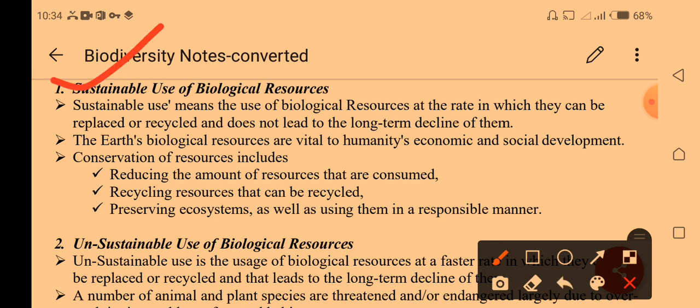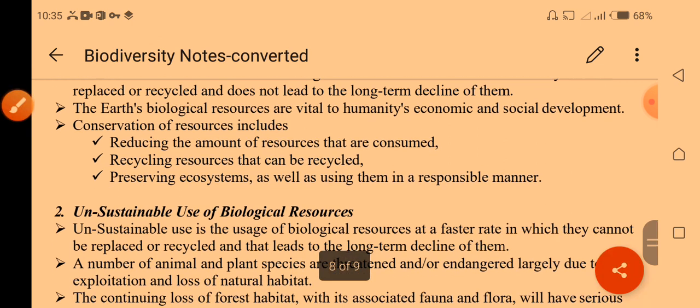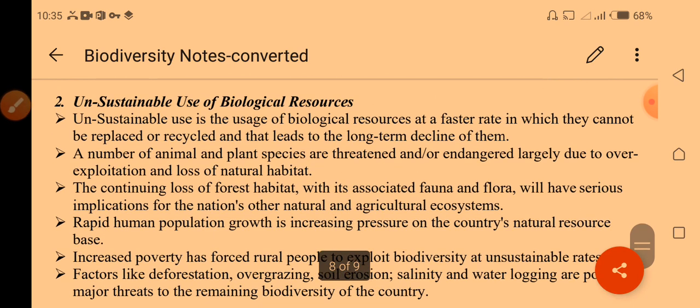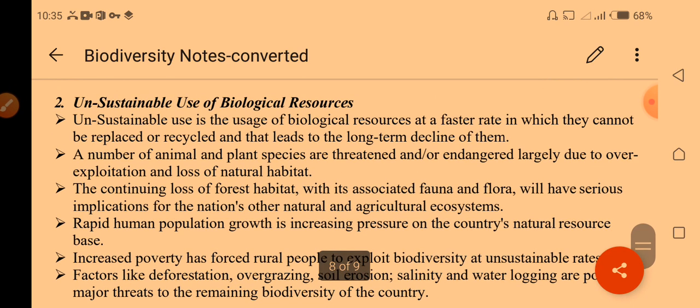Earth's biological resources are vital to community, economic and social development and to conservation. Reducing the amount of resources consumed helps, and recycling is a good example, since good resources can be recycled. Preserving the ecosystem means using them in a responsible way. If we sustain the biological use of resources, then the environment will become friendly, and there would be no threat from the environment.